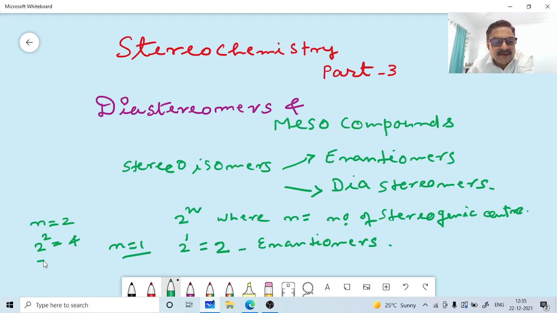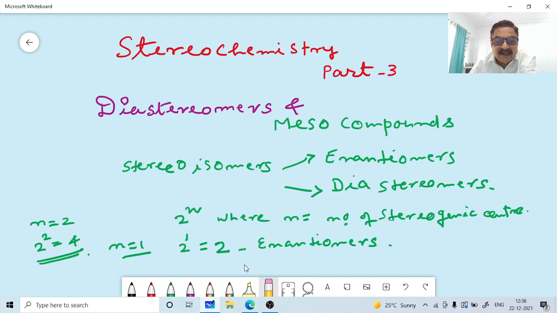Now, if n is equal to 2, then 2 raised to 2 is 4. So the maximum possible number of stereoisomers in a molecule containing two stereogenic centers is 4. This is the maximum number, and sometimes fewer stereoisomers are also possible. So we will discuss these points here.